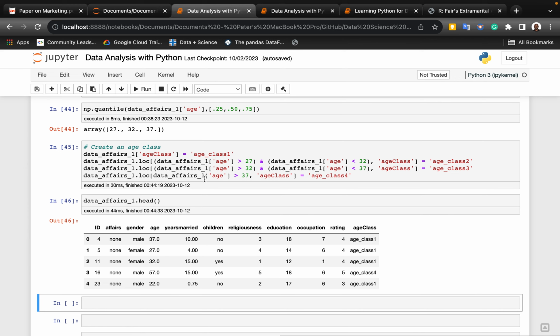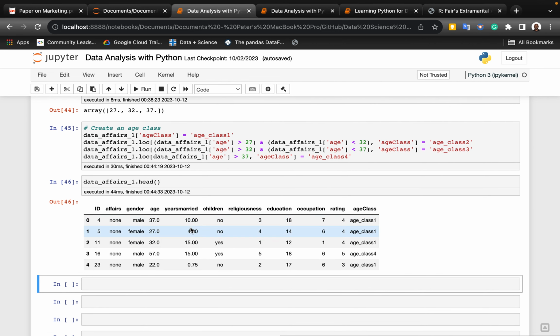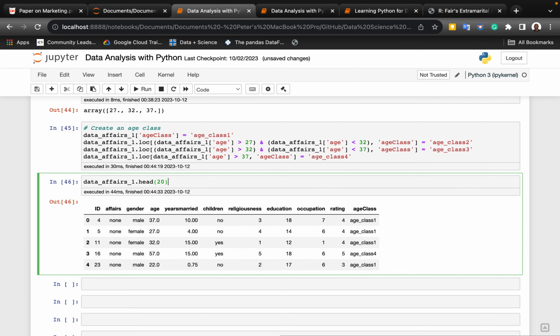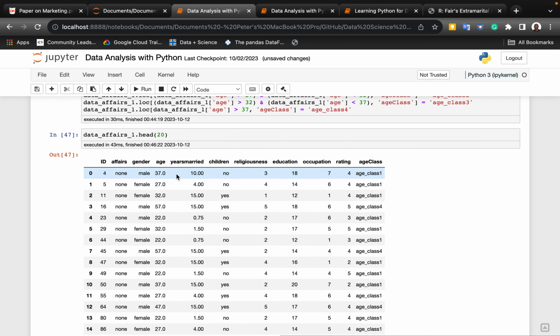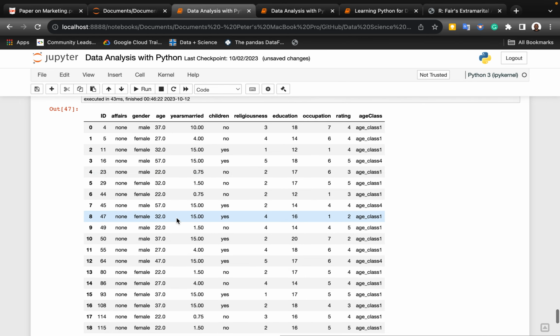But again, what we have here is supposed to be greater than, so anything from 28 upwards, and less than 32, greater than 32, and all that. Just to let you know what we have done, we have a new age class here, right? And that's basically that. So you see this kind of meets the standard we thought it is. We can also just check the first 20 rows, right? Look at that. So you can see all that happening here.